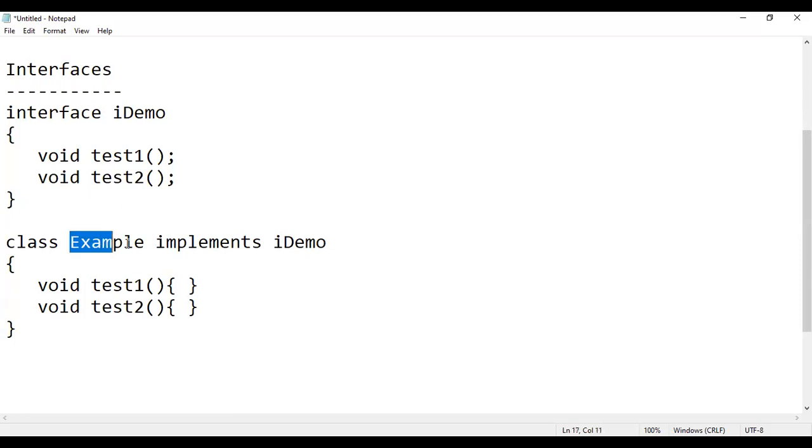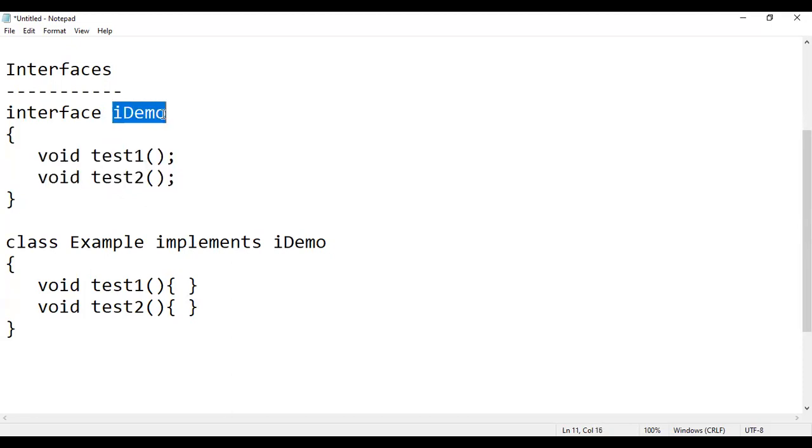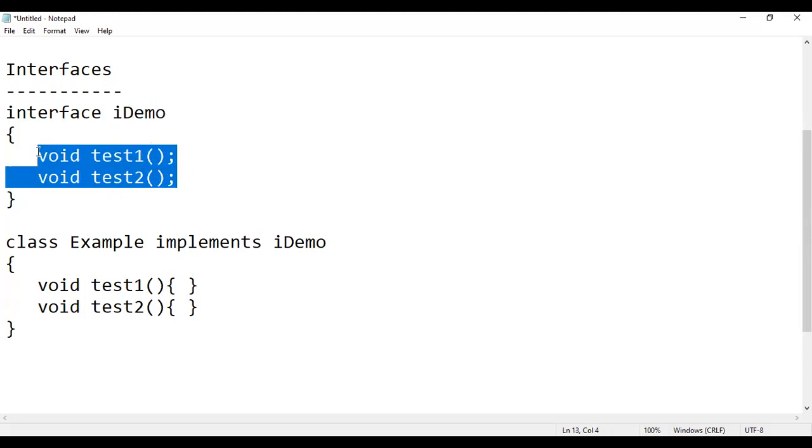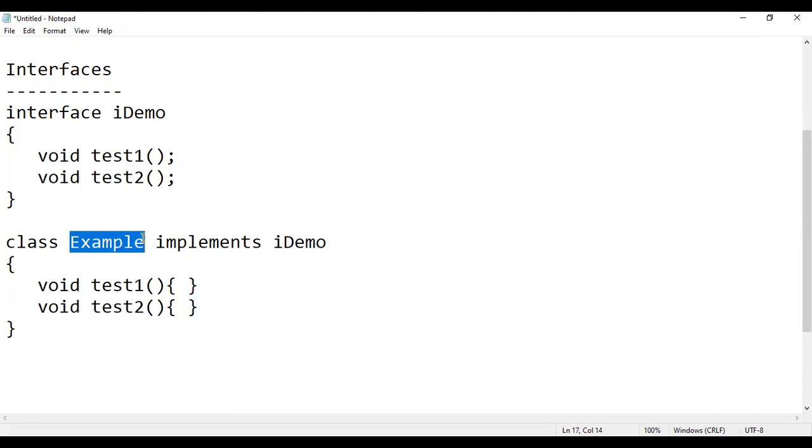When my class example is trying to implement an interface, it is mandatory that it implements all the methods present in the interface. With respect to my example, the interface iDemo has two methods, so these two methods are implemented inside the class example. Why?